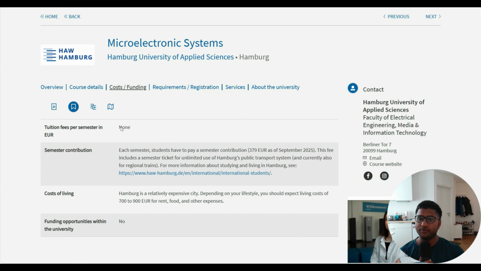Cost and funding: tuition fee is none, as I told you. Then the semester contribution is around 379 euros as of September 2025. So consider it to be 380 euros, say for example. This semester contribution also includes your semester ticket, unlimited Hamburg public transport in general. But as of now, you will also get your Deutschland ticket where you can freely travel the entire Germany without any restriction, but you have to use only regional trains. For information you can just check this link.